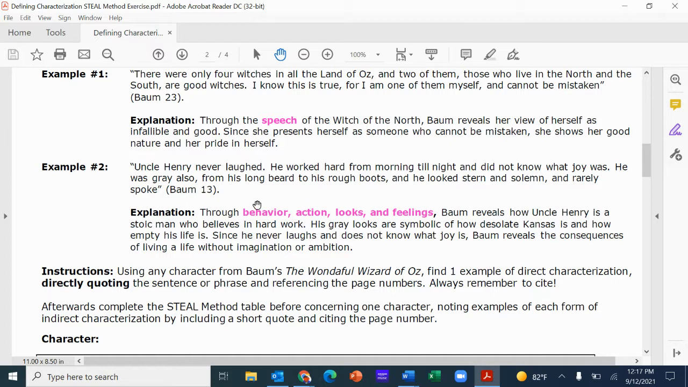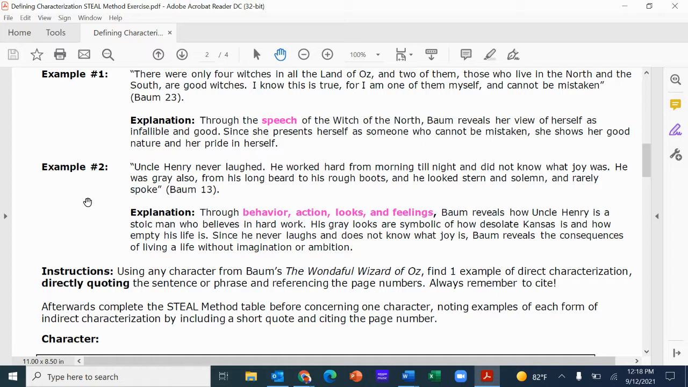We have another strong example, and this is where Baum is doing a lot of symbolic writing. We have Uncle Henry. "Uncle Henry never laughed. He worked hard from morning till night and did not know what joy was. He was gray also, from his long beard to his rough boots. He looked stern and solemn and rarely spoke." Well, here we get a lot. We almost get a lack of speech here, but rarely spoke.